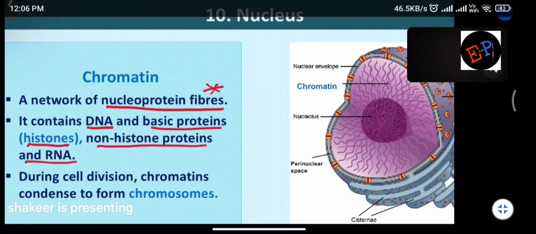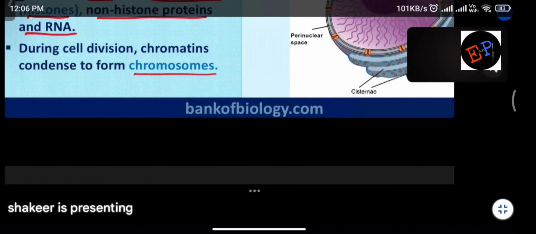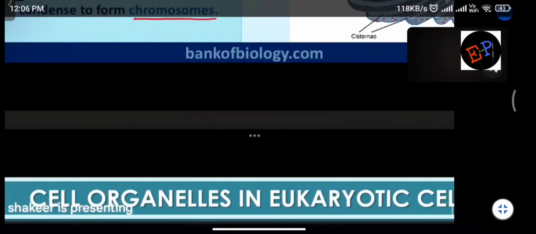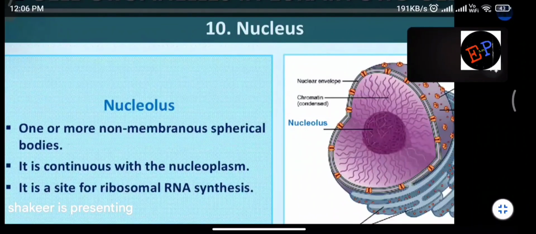So during cell division, chromatins condense to form chromosomes. So these chromatins themselves combine to become what? They combine to become chromosomes. Are you able to understand? That's it. So chromosomes don't form from somewhere else. They form from these chromatins only. Clear? Next, nucleolus. What is meant by nucleolus?